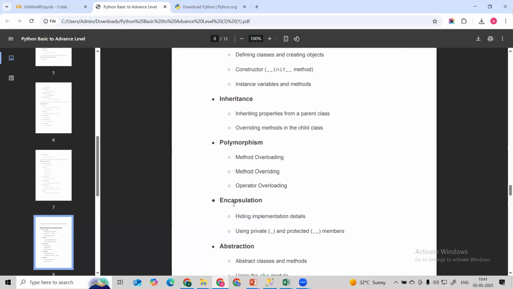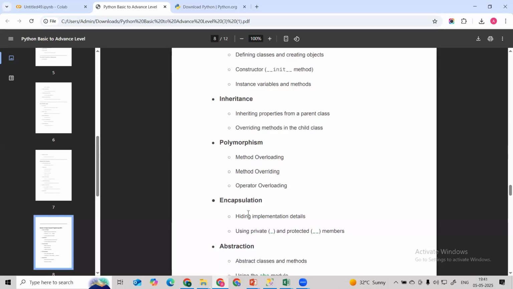Then we are going to learn encapsulation, which is hiding the implementation. Sometimes, guys, we are developing our own package with the help of this OOPS concept. In Python there are already developed packages that we can utilize, but here we can develop our own packages. If we don't want to disclose them, and we don't want anyone to modify our package, we can utilize encapsulation. We make some private variables, not public variables.